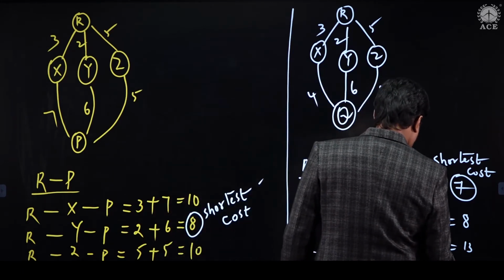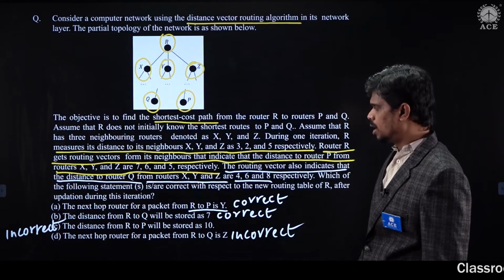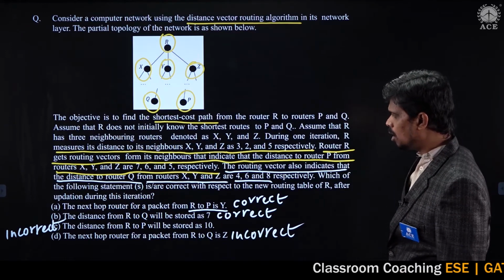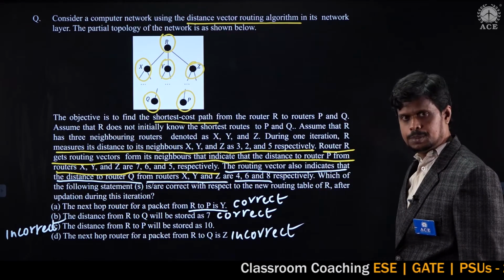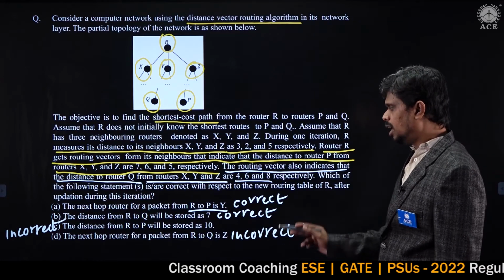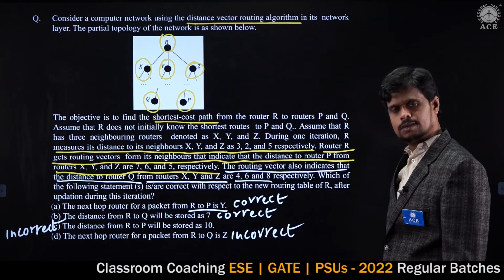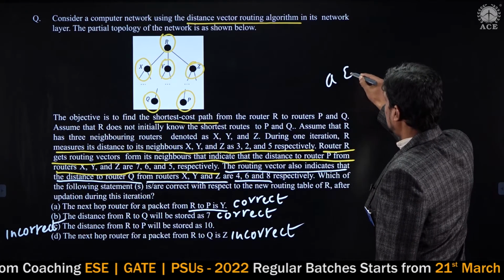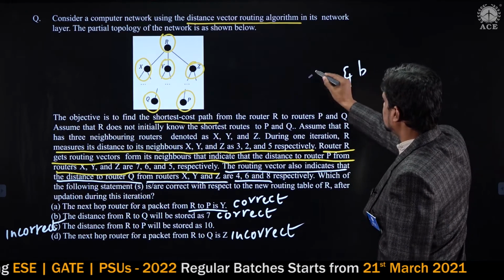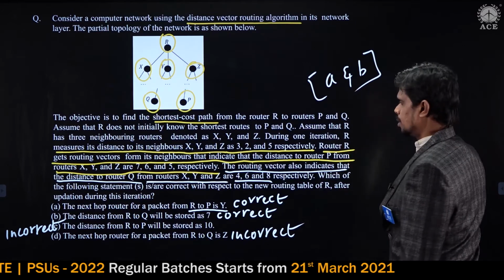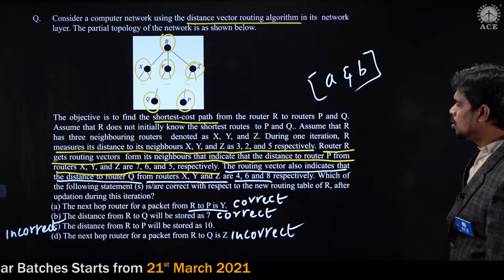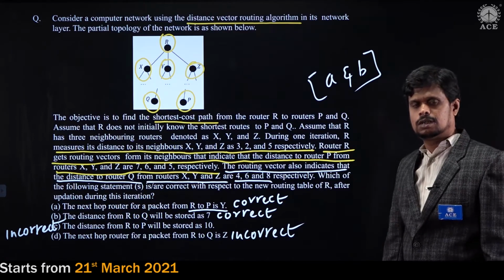After this analysis, we came to know that 2 statements are correct and 2 statements are wrong. What are the 2 correct statements? Option A and option B. But option C and option D are incorrect. So the answer for this question is A and B. Both options are correct. Okay, so I believe you are clear with my explanation.